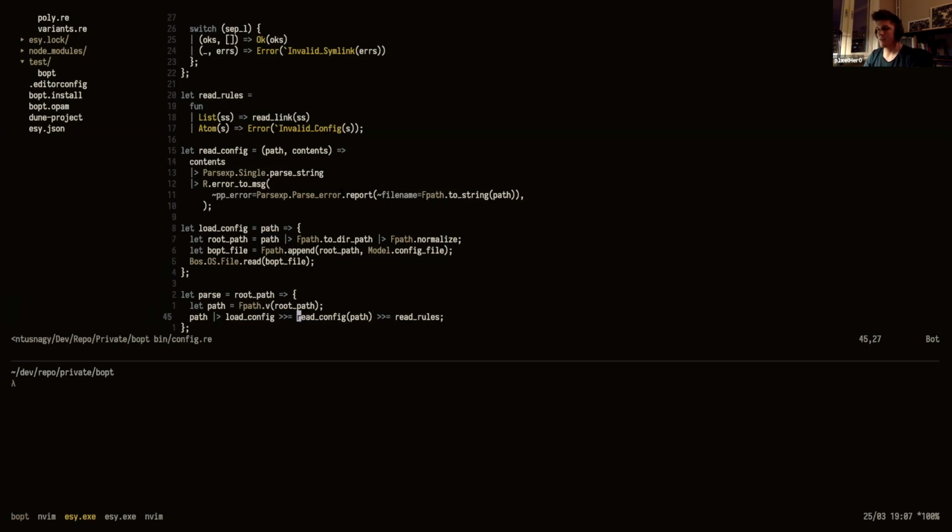But then we're calling the read config. And the read config also returns this rresult.r.message. So now this is another polymorphic variant. So see, we haven't defined these types. We're using this utility function from R, which is the part from the result library I'm using. Yeah, exactly. It's called bind.